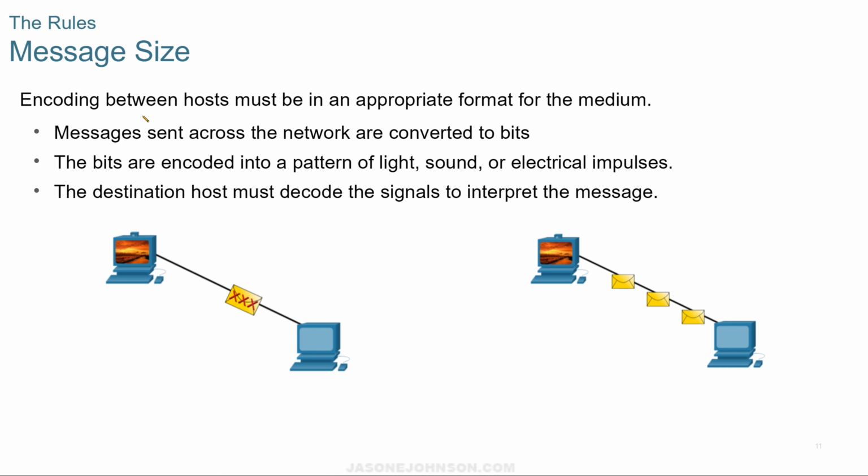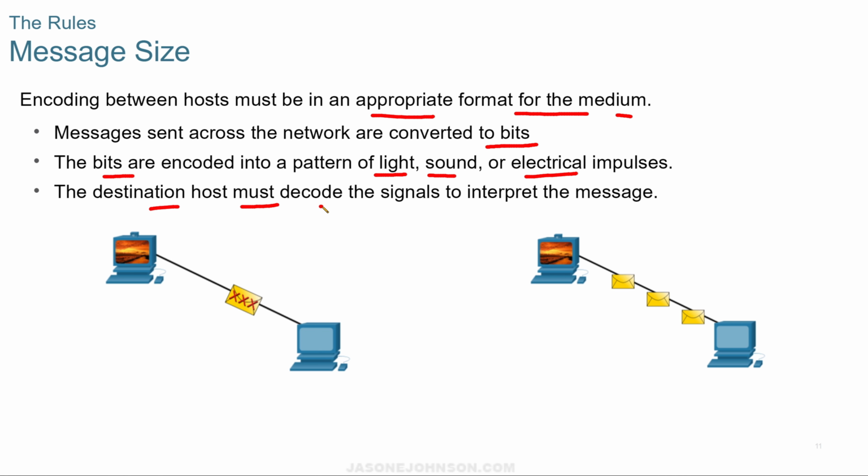Encoding for message size. When we send between two hosts, we have to have an appropriate format for that medium. Messages sent across the network are converted into bits, ones and zeros. The bits are encoded into a pattern of either light, sound, or electrical impulses.